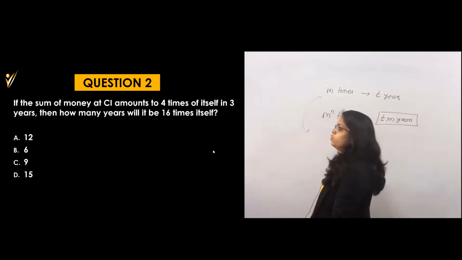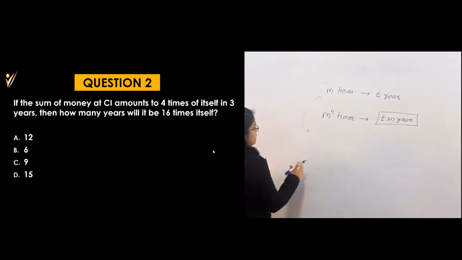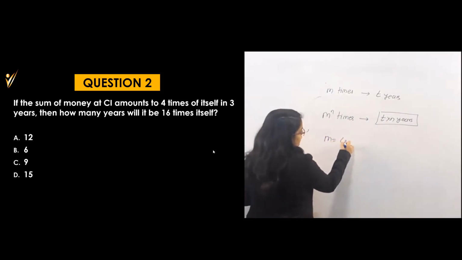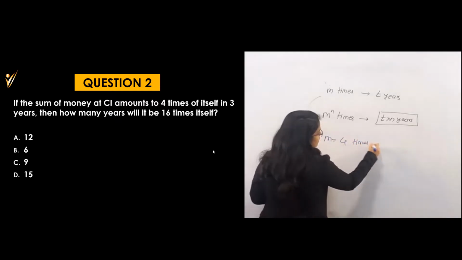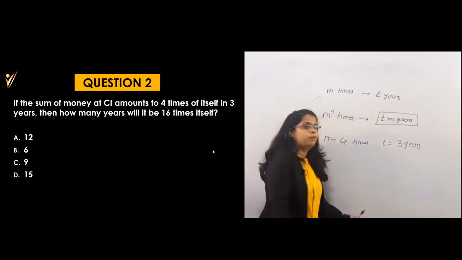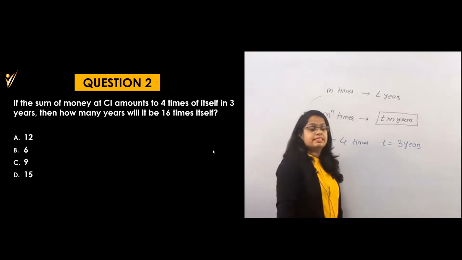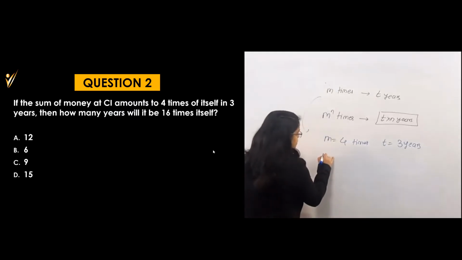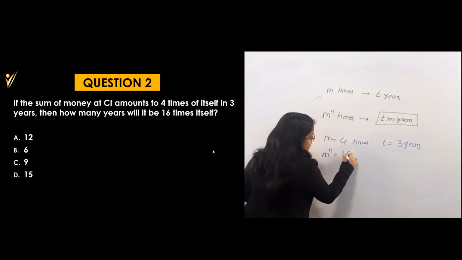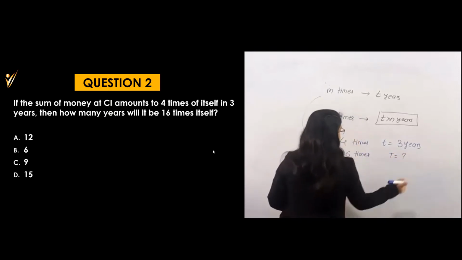Question number 2: if a sum of money at CI amounts to 4 times of itself in 3 years, which means M is 4 times and T is 3 years, then what are they asking? How many years will it take to become 16 times of itself? That means M raised to n is equal to 16, then what will be the T required?